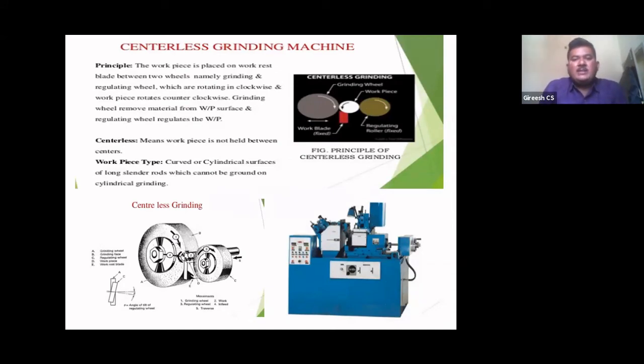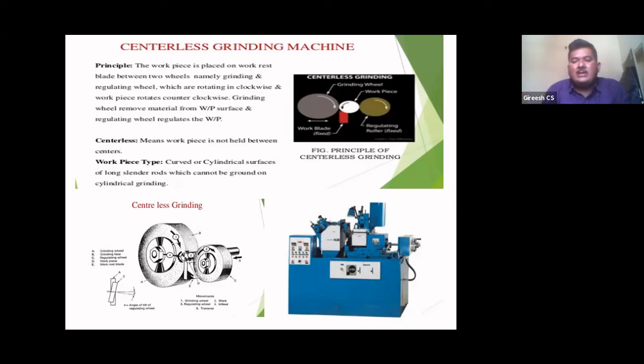Here the workpiece is placed on the work rest. Your red color, what you see, is the work blade or work rest, and the workpiece is placed on that work rest blade between two wheels, namely the grinding wheel and the regulating wheel. Both are rotating in the clockwise direction, and the workpiece rotates in the counterclockwise direction. The grinding wheel removes the material from the workpiece surface, and the regulating wheel regulates the workpiece.